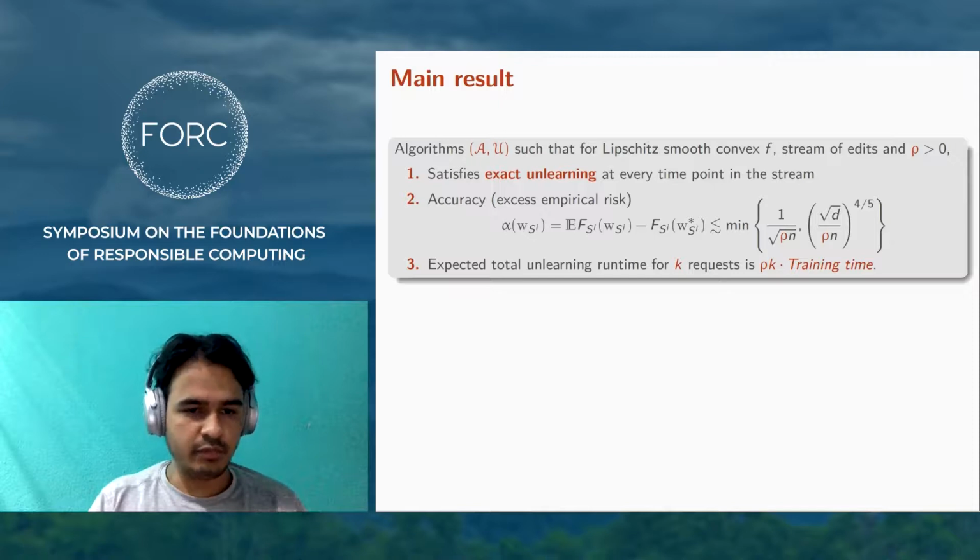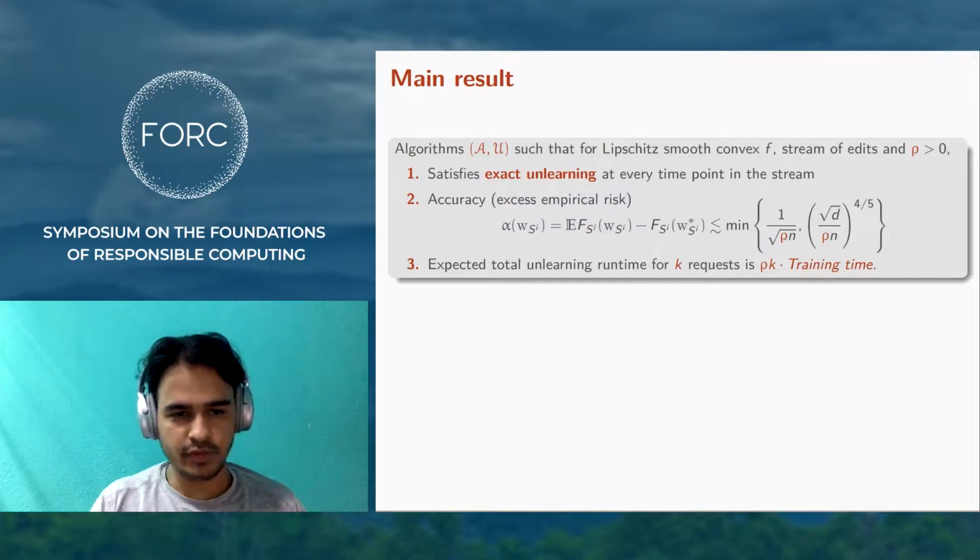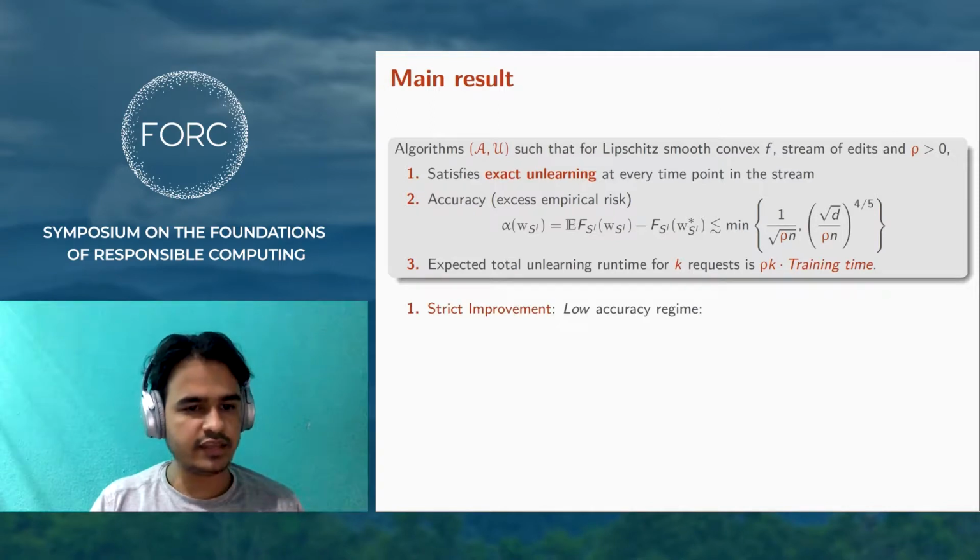The accuracy is the minimum of two quantities. For high dimensions, the accuracy behaves as 1 over square root of rho n, whereas for low dimensions, the minimum is the second term. The result is a strict improvement over recomputation in the low accuracy regime.